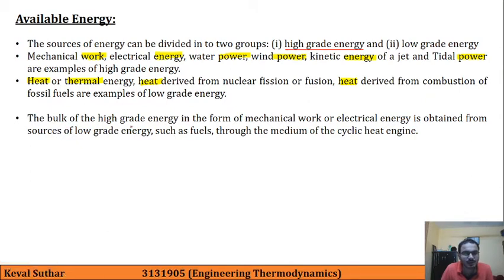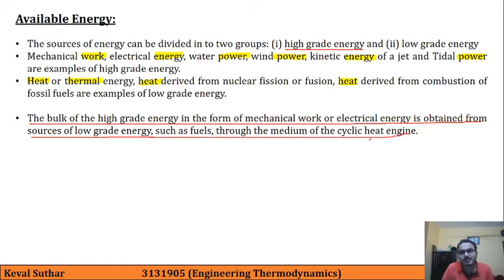The bulk of high grade energy in the form of mechanical work or electrical energy is obtained from sources of low grade energy, such as fuels, through a medium of a cyclic heat engine.